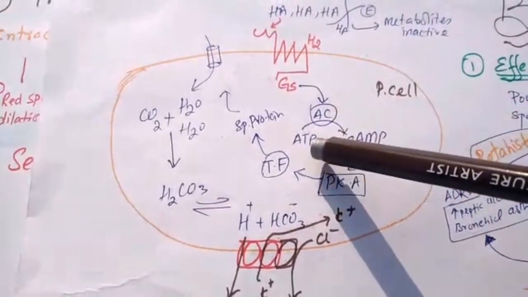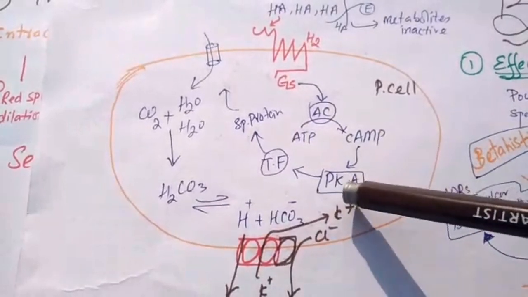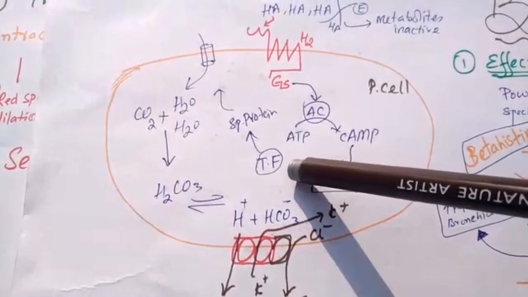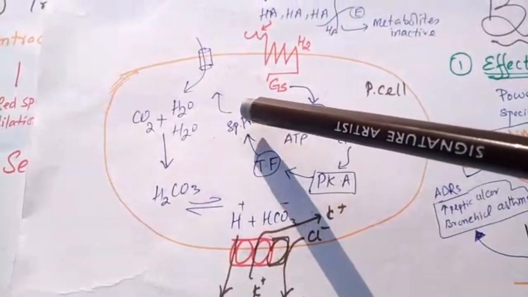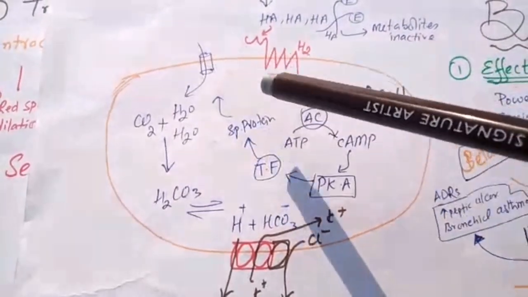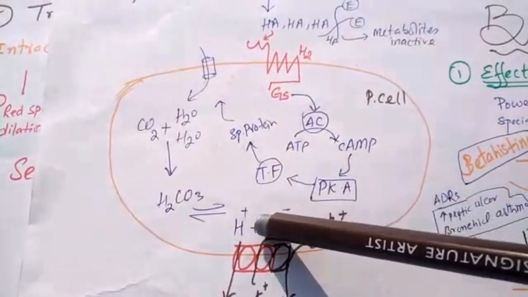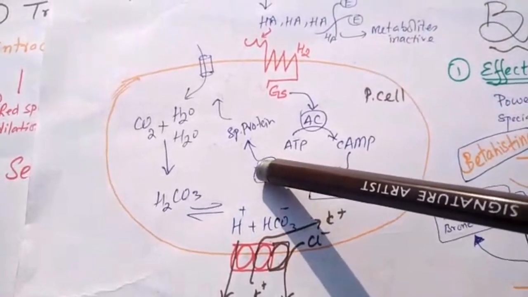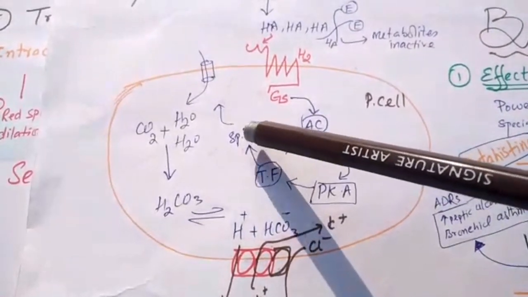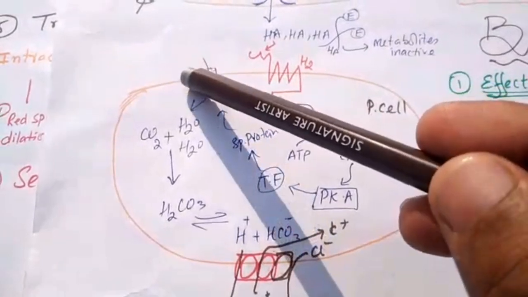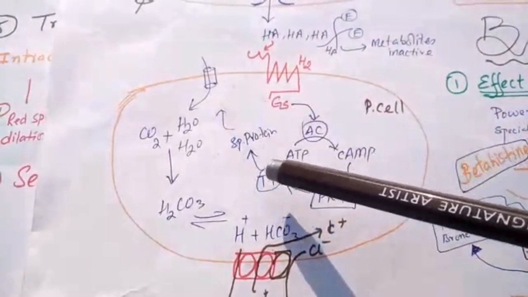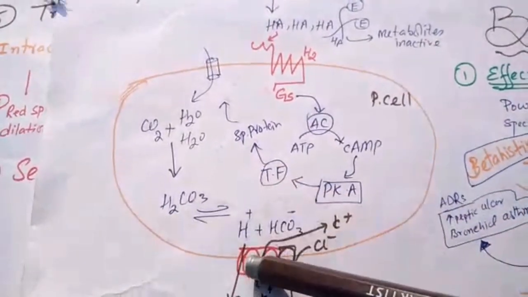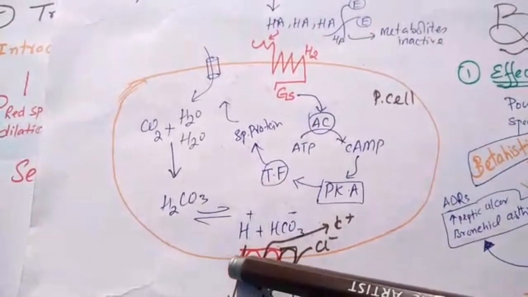Now they stimulate ATP into cAMP, cAMP activating PKA, PKA stimulating transcriptional factors, and special proteins are translocated in the form of aquaporin, and other special proteins are also translocated in the form of proton pumps. This transcriptional factor produces special proteins. These proteins translocate to the cell surface in the form of aquaporin, and the transcriptional factor produces other special proteins which translocate to the cell surface in the form of proton pumps.